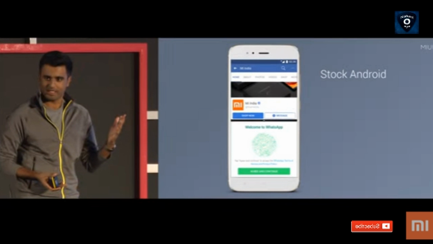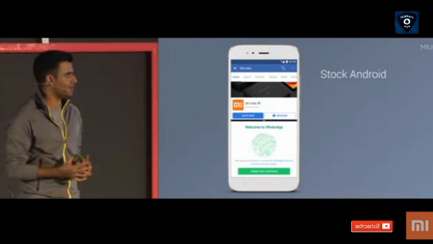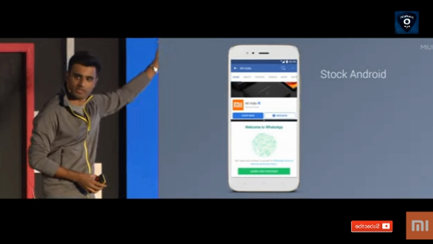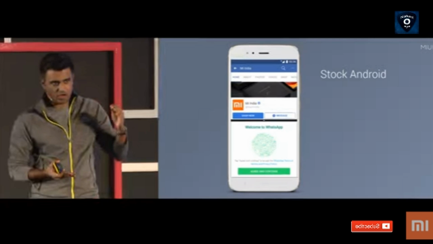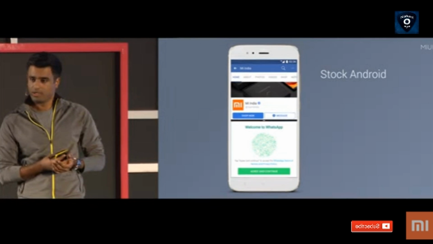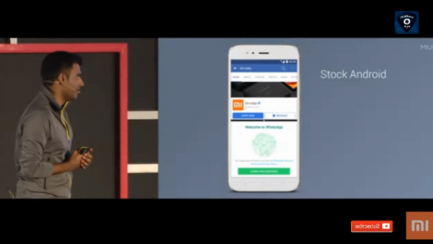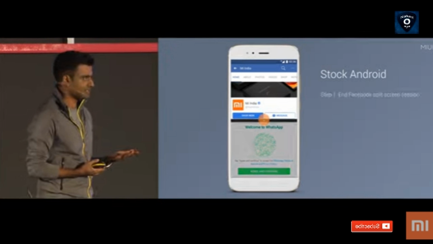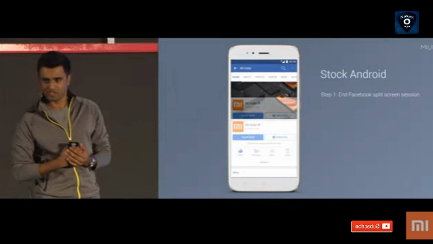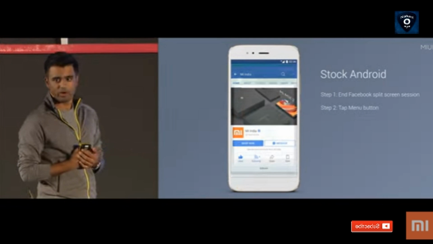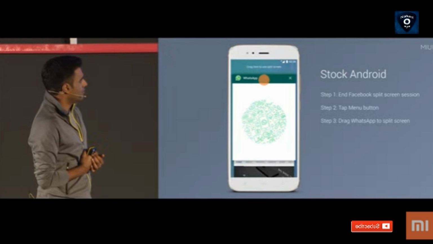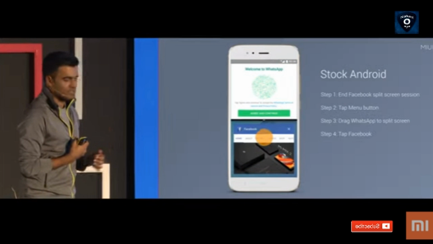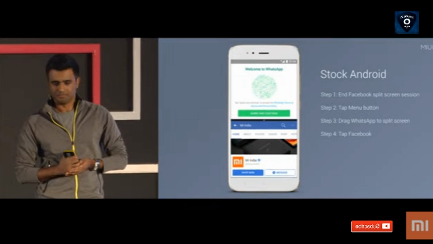So when you're multitasking, by default, what you're doing is switching between apps. So here we have a stock Android device. Let's say you have Facebook on the top, WhatsApp here on the bottom. If you want to switch these, if you want to move the WhatsApp split screen to the top, actually it's a bit complicated on stock Android. It's a 4-step process. You have to end the split screen session, tap the menu button again, drag the WhatsApp app, this time to the top of the split screen, and then again tap the Facebook app to bring it to the bottom.